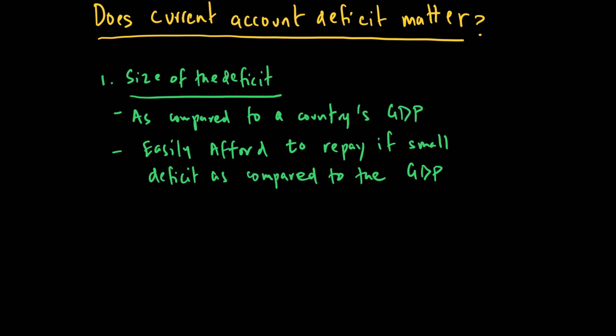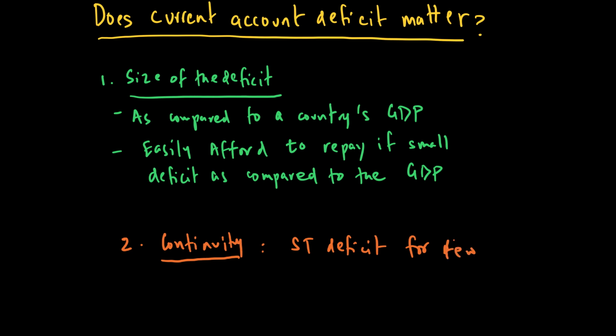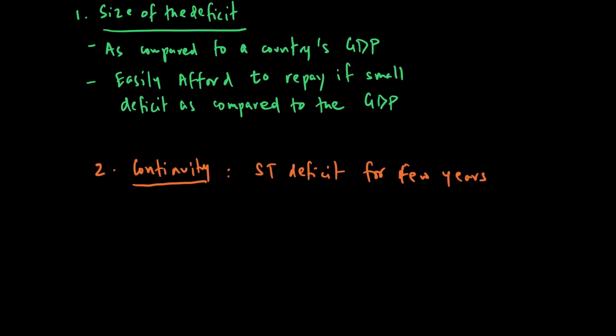The second thing we care about when it comes to whether a country's current account deficit is a problem or is harmful or not is basically continuity. The continuity argument is this: if you have a current account deficit that is continuously happening for many years, then it could be a problem. But if it's only a short-term deficit for a few years followed by surpluses, then it's not a problem. So if it's a short-term deficit for a few years, we say it's not a serious problem. On the other hand, a long-term deficit which is continuously happening for many years could be a serious problem.